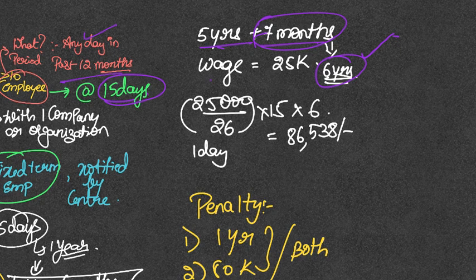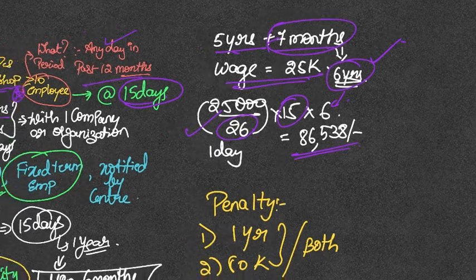So let us consider your wages are 25,000. Excluding the Sundays, you have 26 working days in that month. So what is per day salary? 25,000 by 26. Like that, you will be getting for 15 days in a year. And how many years have you worked there? 6 years. So what is the total amount? 86,538 rupees will be your gratuity if you continuously work for 5 years.